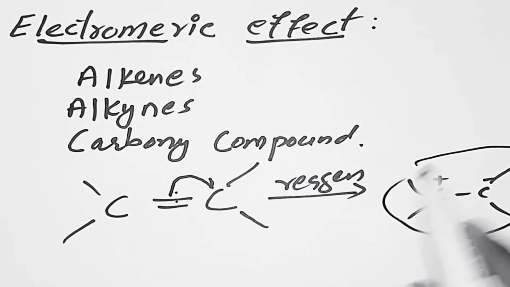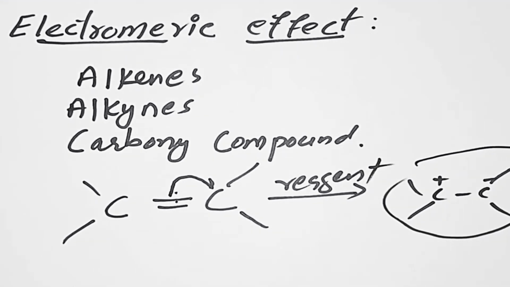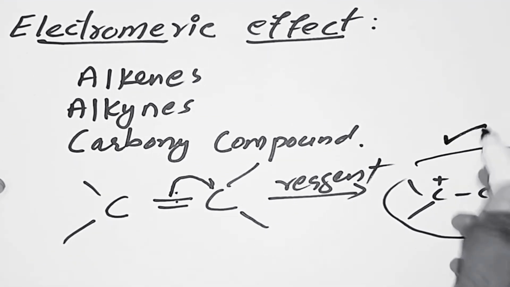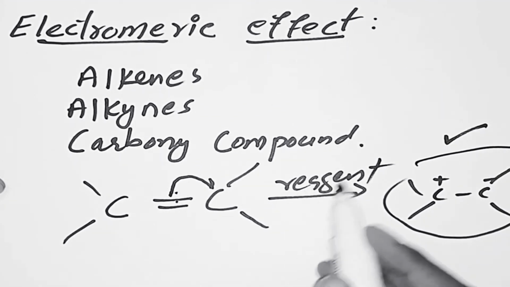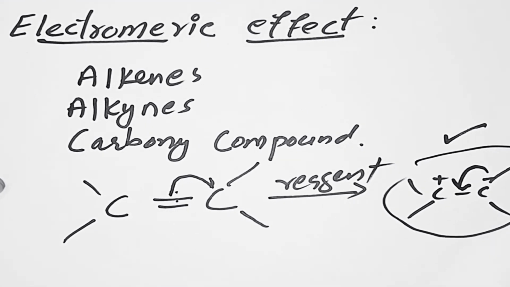And the electromeric effect is a temporary effect. It is observed only in the presence of a polar region. As soon as we take out the polar region, the pi electrons again come back to their original position and the molecule behaves as a pi bonded system. So what will happen to this molecule in the absence of this region? This pi electron will come towards this position and we will get this pi bonded system.